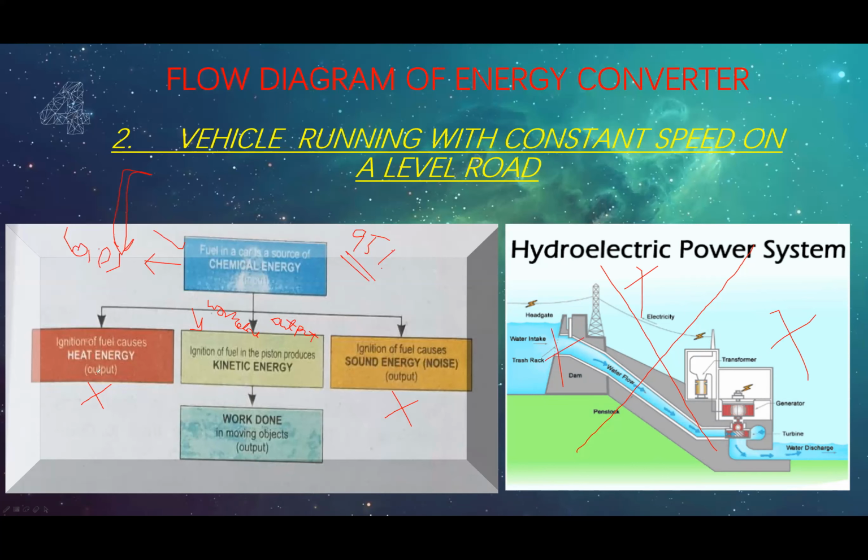That is wasted, right? When the car engine is running and you place your hand on the bonnet of the car, it is too hot, right? When you touch the tire of the car, don't do that, it is risky. Once the car stops, it is too hot. So the maximum of the energy is wasted into heat energy.